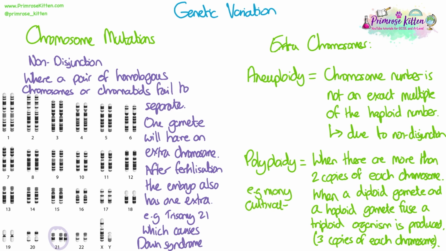Often polyploidy is seen in plants, specifically cultivated plants or plants that we have selectively bred, because when we've been mixing pollen and eggs and fertilizing different plants, we might have mixed plant species or varieties that have multiple different numbers of chromosomes.